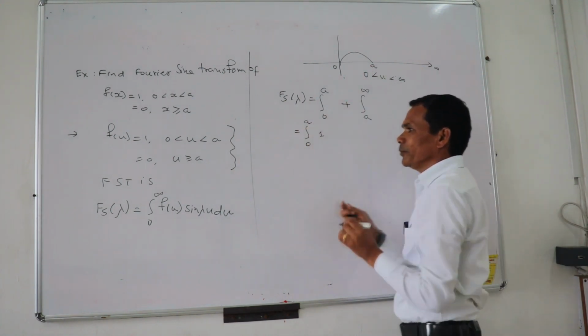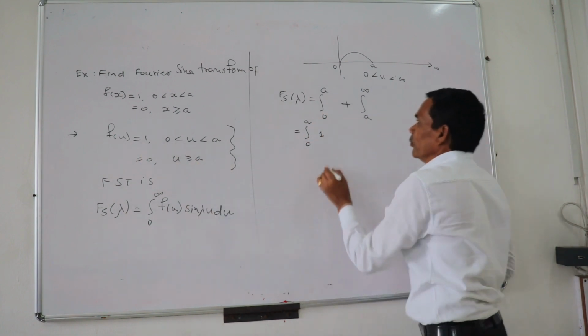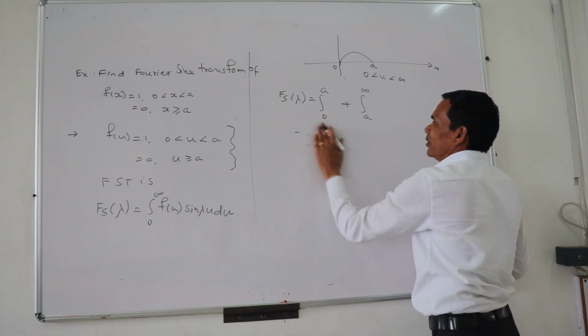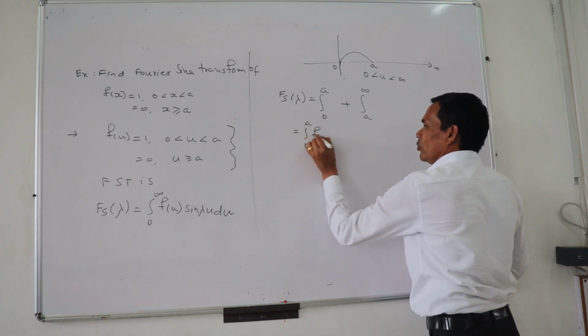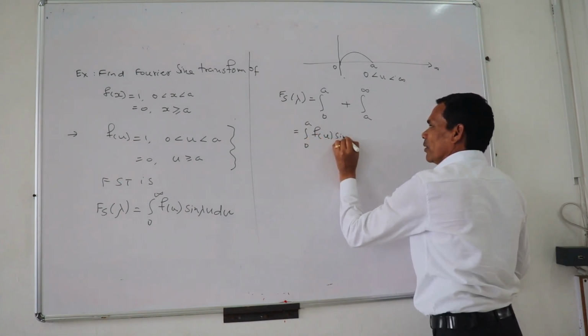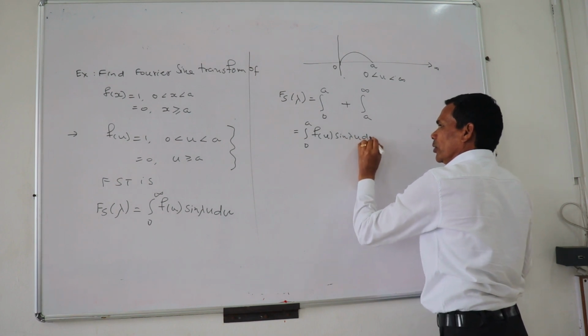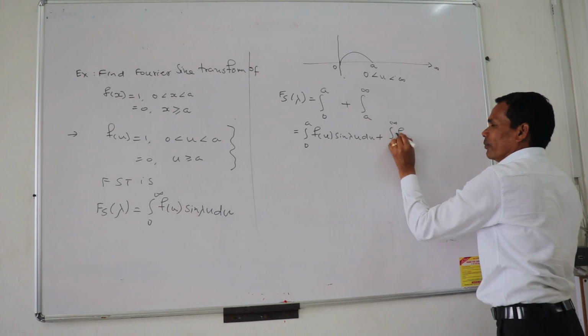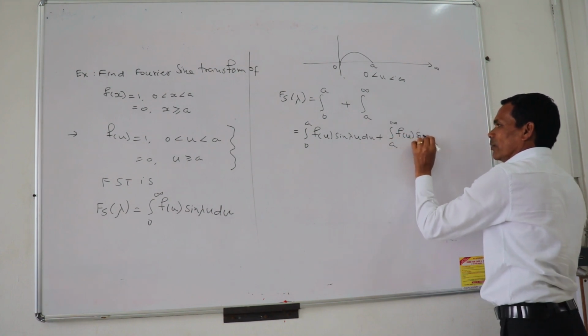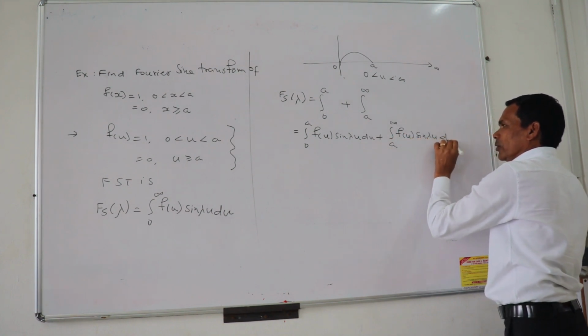I can write this as 0 to a f of u sine of lambda u du plus a to infinity f of u sine of lambda u du.